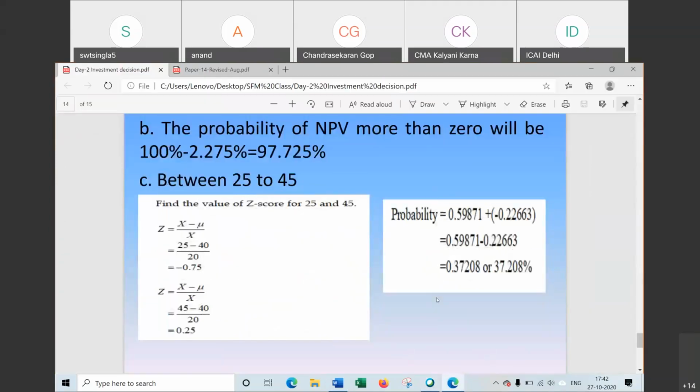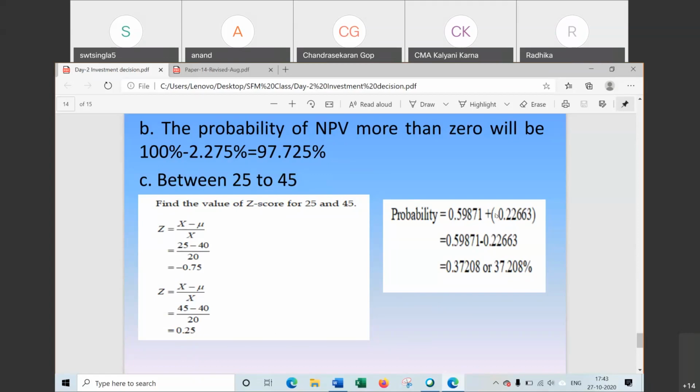Madam, yes, please say. Any doubt? To find the probability, we have to add. Yes, because this one is to find the value of Z score from 25 to 45. For 25, the value is this one and the Z score related to minus 0.75 is 0.59871. This is for this much. And for 0.25, the value will be 0.22663. Now for this, we have to add this one, 25 to 45.